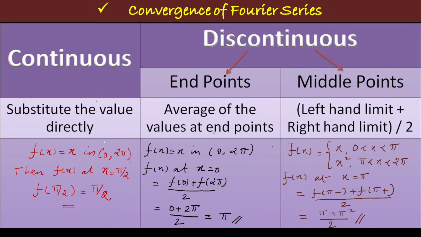Next we move on to the convergence of Fourier series. If the given point is a continuous point, we have to substitute the value directly to get the value of the function at that point. If it is a discontinuous point, we have to discuss two cases: first we find out whether the discontinuity arises at the end point or at the middle point. If it arises at the end point, we take the average of the extremities at the end point. If it is at a middle point, we take the average of the left hand limit plus the right hand limit, divided by 2.